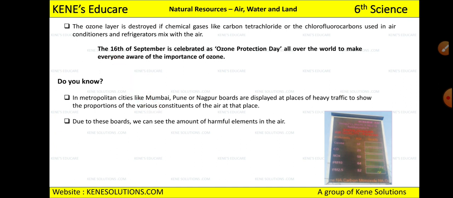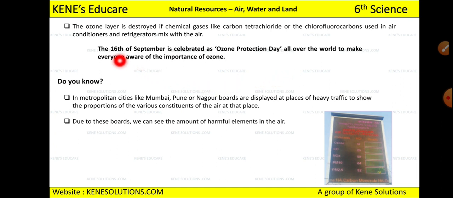So every house is emitting some of these gases called carbon tetrachloride and chlorofluorocarbons, and that is damaging this ozone layer. Now if the ozone layer is damaged, what will happen? Harmful UV rays will attack us, and we can get cancer also from those UV rays. Okay, so we should use these things wisely. ACs and refrigerators, we should use only as and when required.